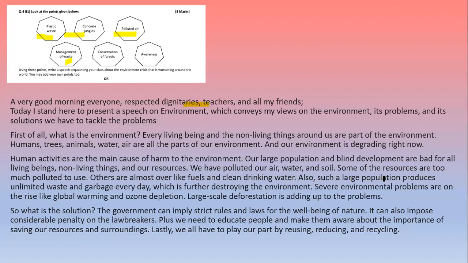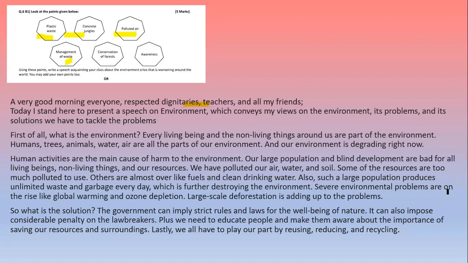Also, such a large population produces unlimited waste and garbage every day, which is further destroying the environment.